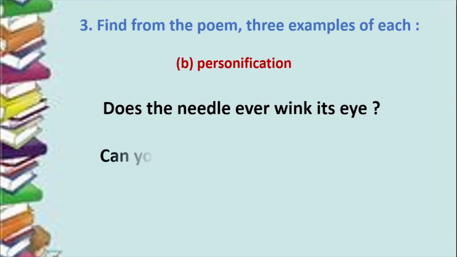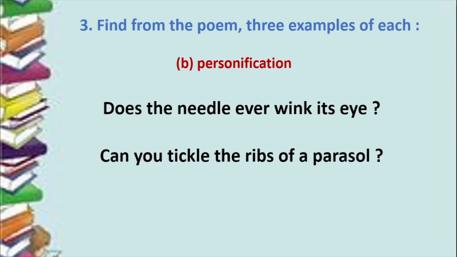The next example would be, can you tickle the ribs of a parasol? Tickling now is a kind of a feeling which happens only to human beings. Okay, when you tickle someone means you touch someone to make them laugh. So a parasol is an umbrella, it cannot laugh. So this is one more example of personification.